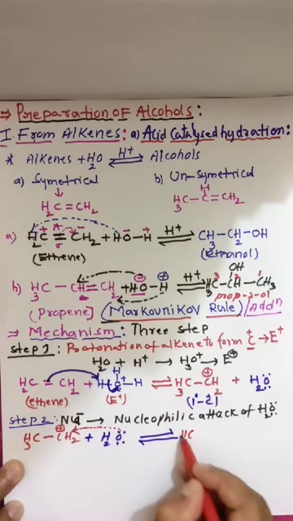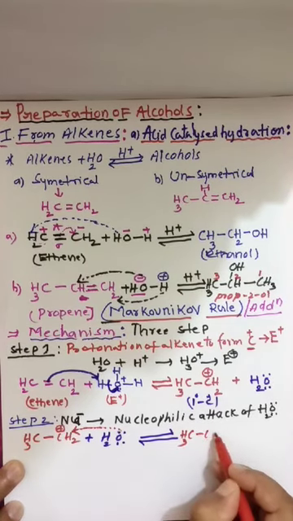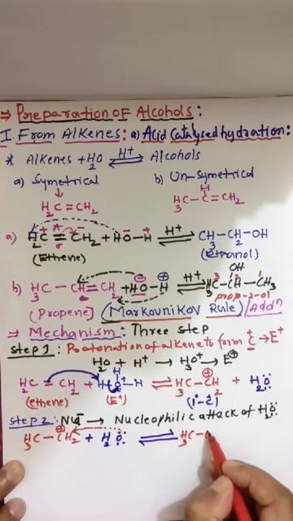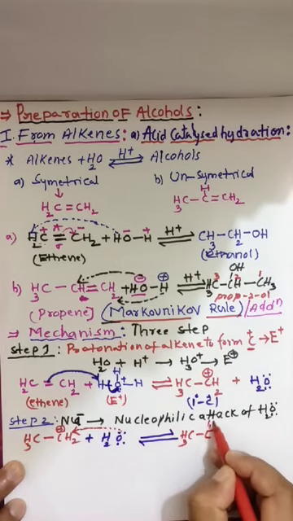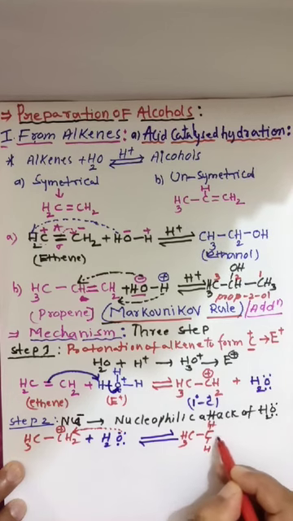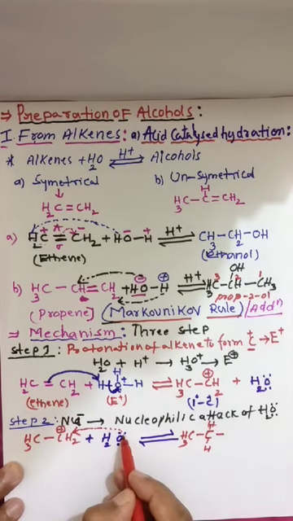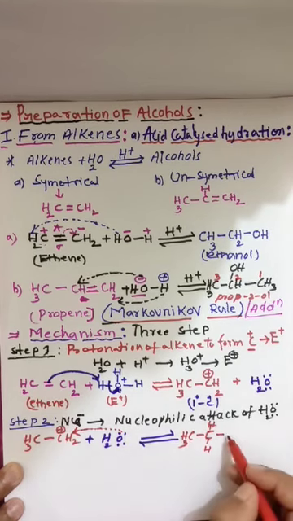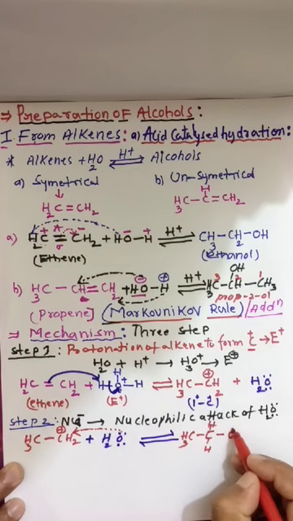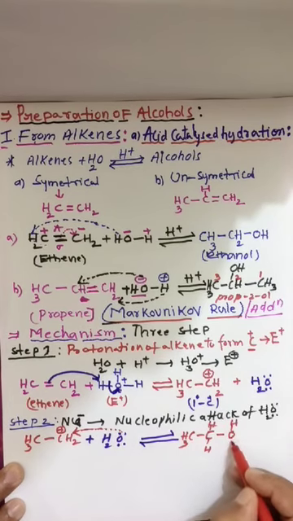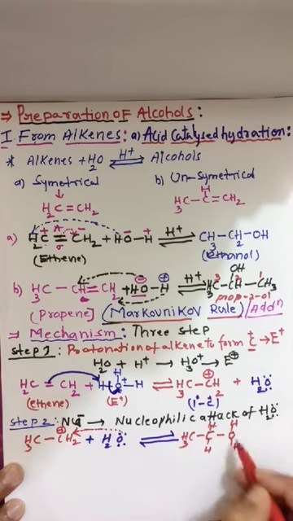CH3, bond, CH2. For my convenience, here I am writing hydrogen. Here hydrogen. When oxygen donated its lone pair to this carbon, a bond will be made between carbon and oxygen.